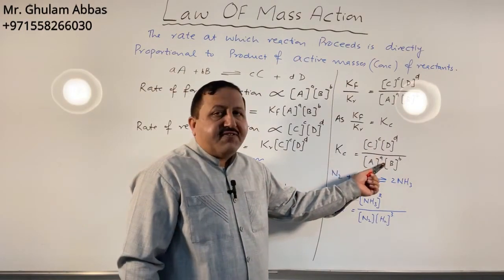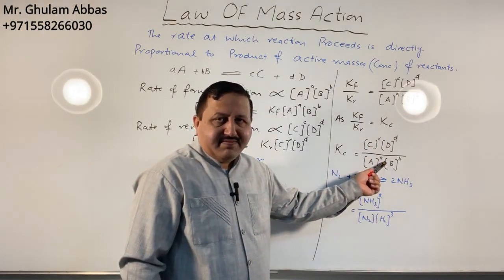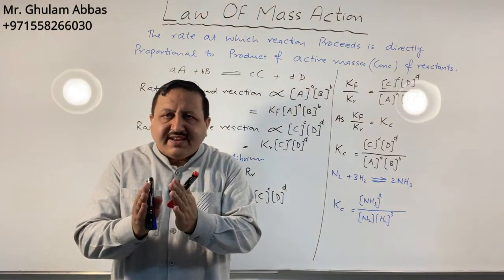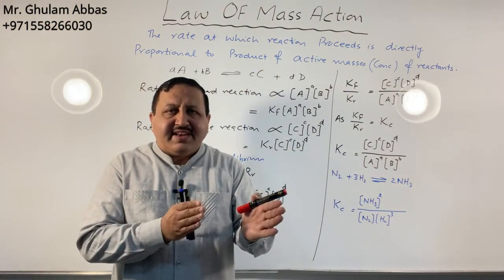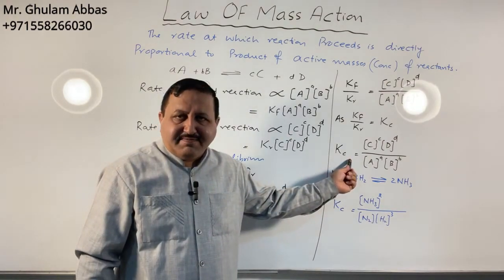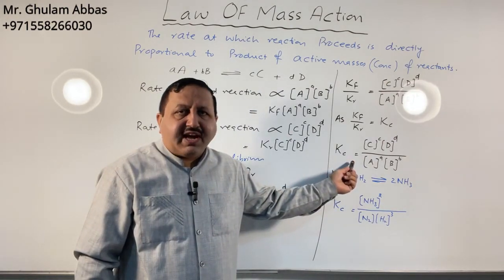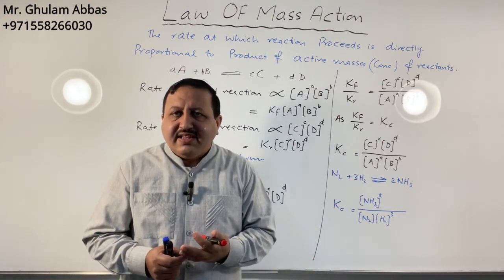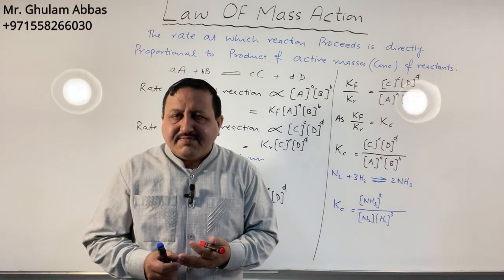If the concentration of reactants is high, or if the denominator is larger than the numerator, the value of Kc will be less than 1. Because we know that in mathematics, if the denominator is larger, the value will be less than 1.